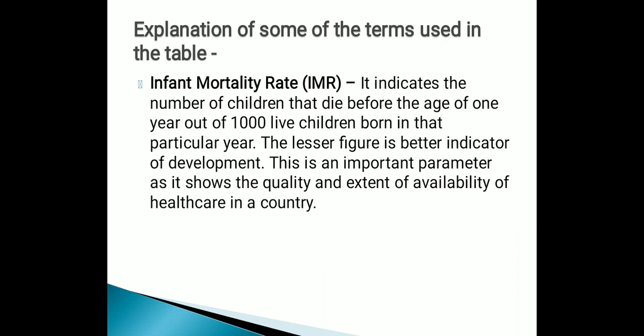Now, some of the terms used in the table, like we have learned in these states their comparison about few terms. First was infant mortality rate. What is infant mortality rate, or IMR? It indicates the number of children that die before the age of 1 year out of 1000 live children born in that particular year. The lesser figure is a better indicator of development.